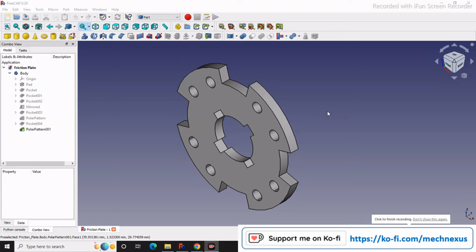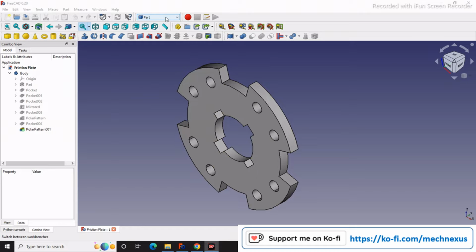Friends, welcome to FreeCAD tutorial, and in this tutorial we will learn how to measure arc dimension in FreeCAD with Manipulator Workbench. In FreeCAD, in Part Workbench or Part Design Workbench, we face difficulty to measure these arc dimensions.